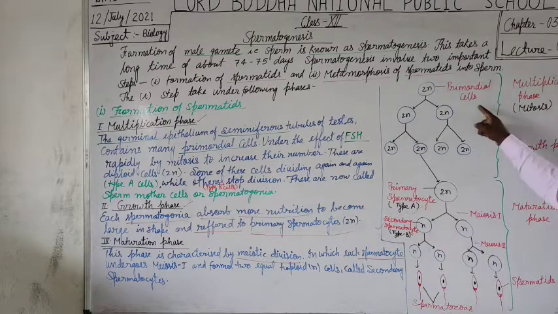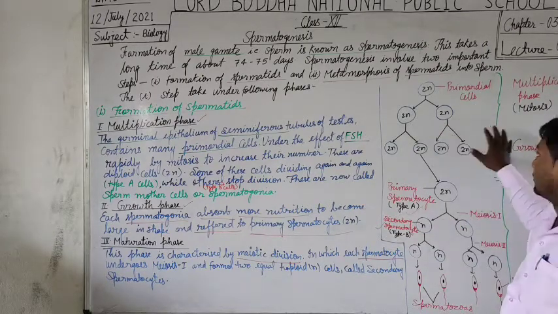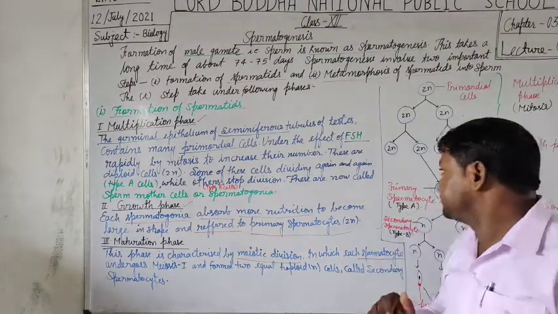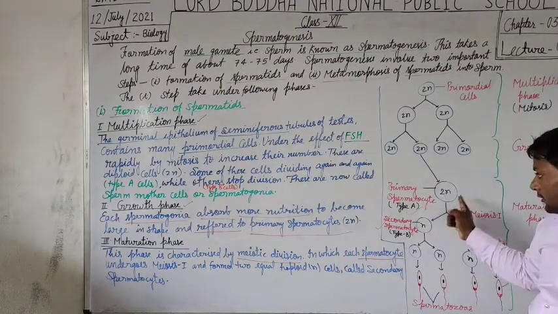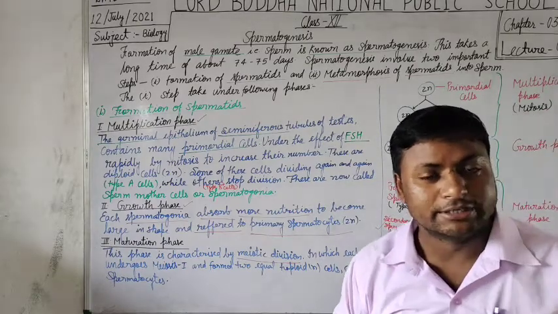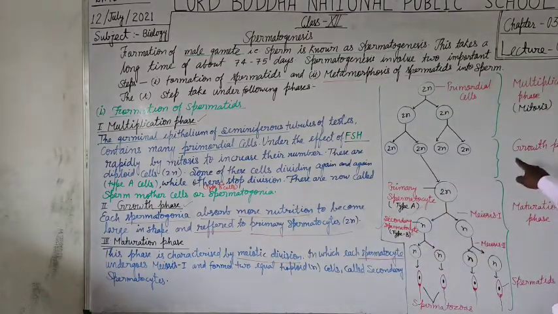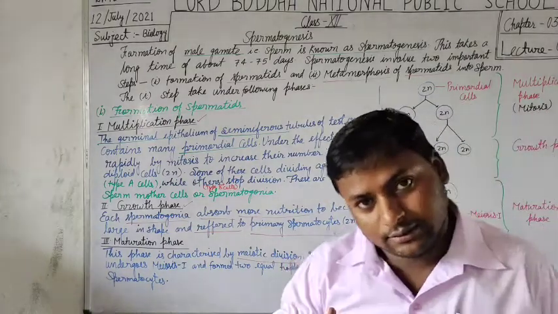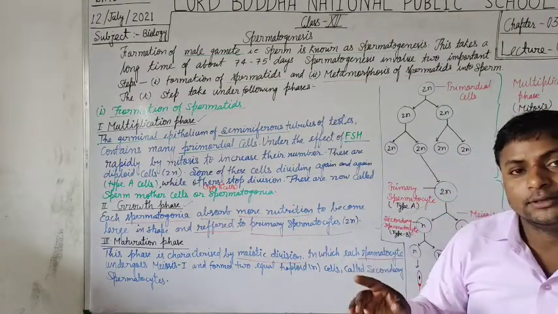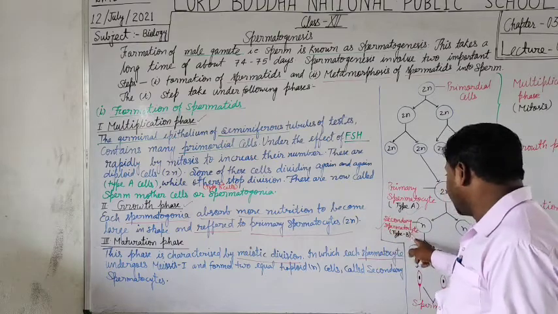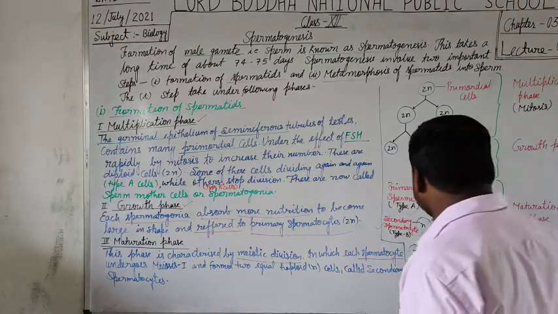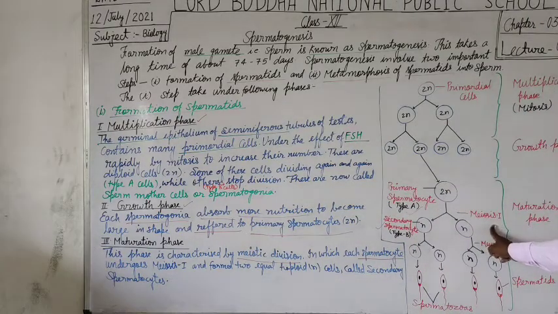Here students, in the multiplication phase, primordial cells undergo mitosis division to produce more and more cells. In the growth phase, after absorption of more nutrition, the primary spermatocyte of type A undergoes further division, but when it changes into secondary spermatocytes, the process of mitosis division stops and meiosis division begins. That's why this is called the maturation phase.